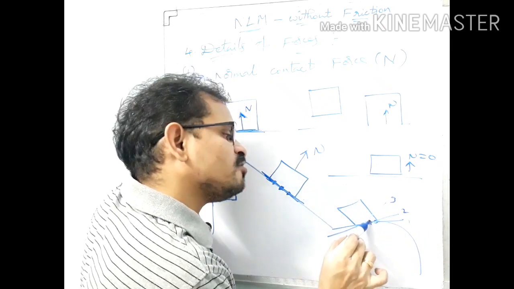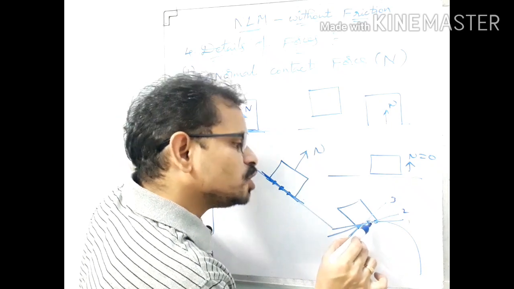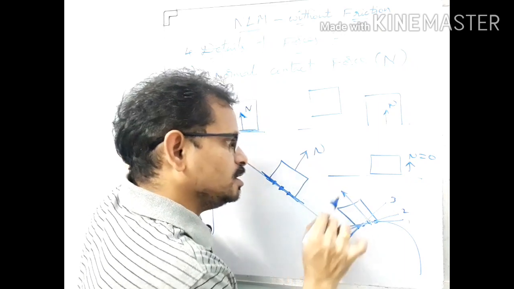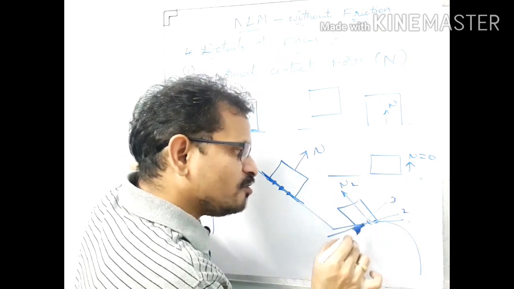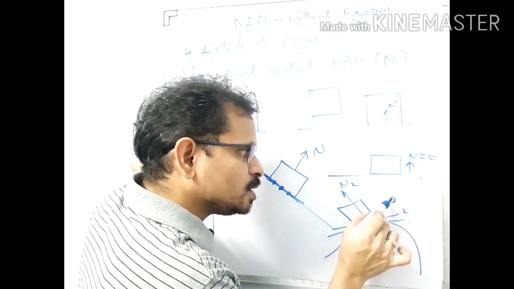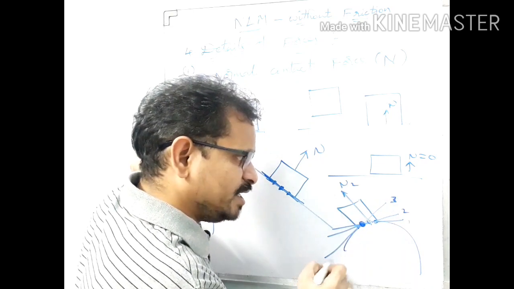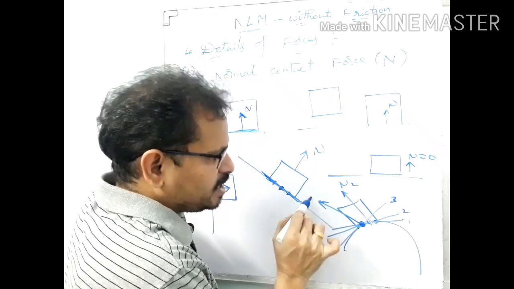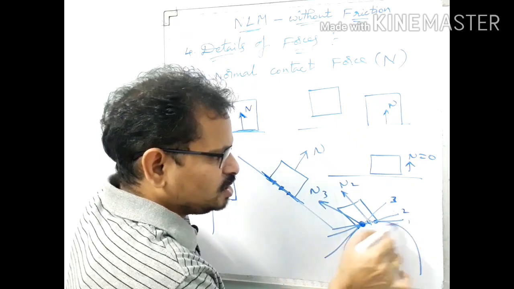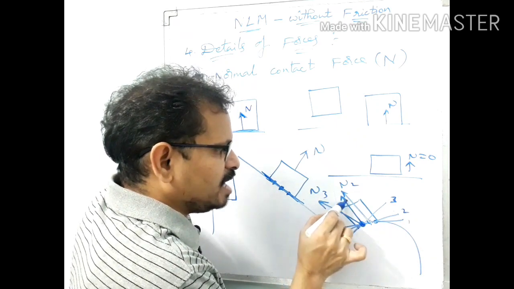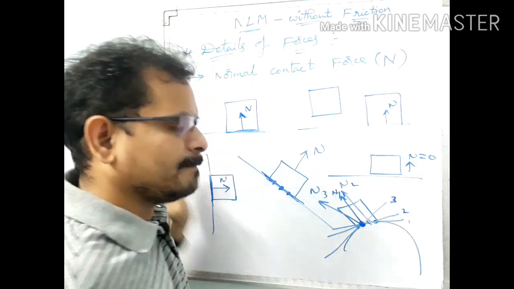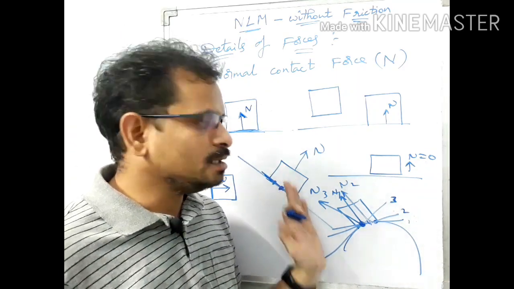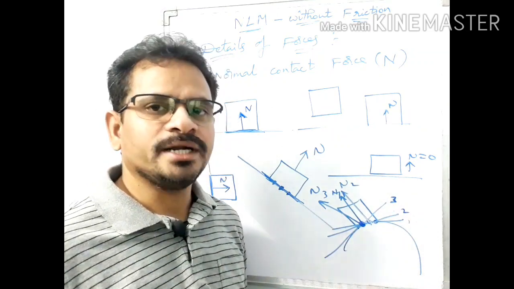Got it now? Suppose you want the contact force at this point, you should consider this plane number 2, and you should draw a normal to this plane. This is N2. Suppose you want to find the contact force corresponding to this plane of contact 3, then this will be like this. See, directions are different here. This is in this direction, this is N3. If we consider this one, it will be like this, N1. So got it now? For plane surfaces, we will have only one direction, but for curved surfaces, we will have different directions.